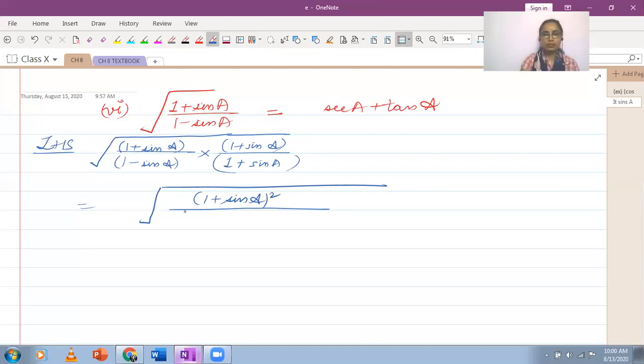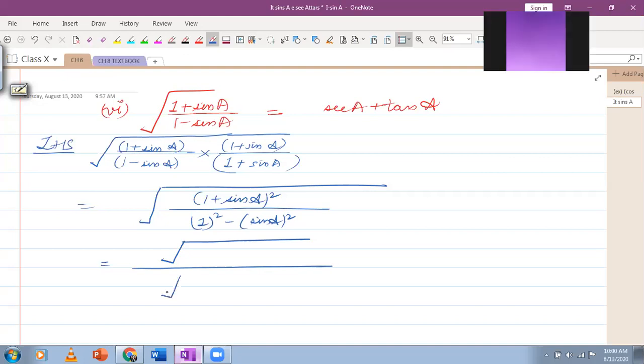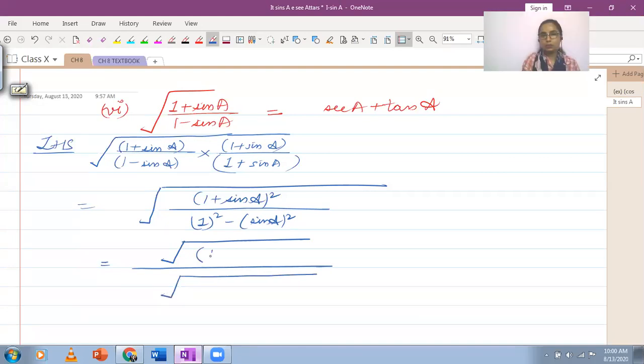Okay, thank you, Shreyas. In the denominator, I will get a square minus b square. So I think at this point, you should tell me what we need to do. I'll just give you a clue. Let's separate the square root for the numerator and denominator. So in the numerator, I have 1 plus sine A whole square. And in the denominator, I have 1 minus sine square A.